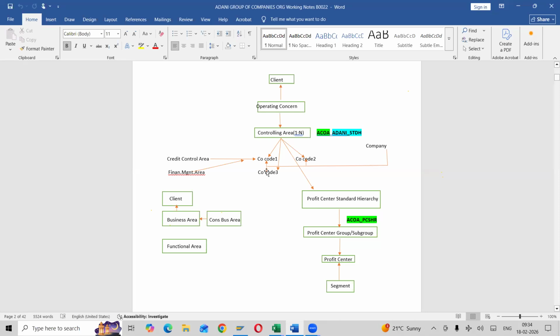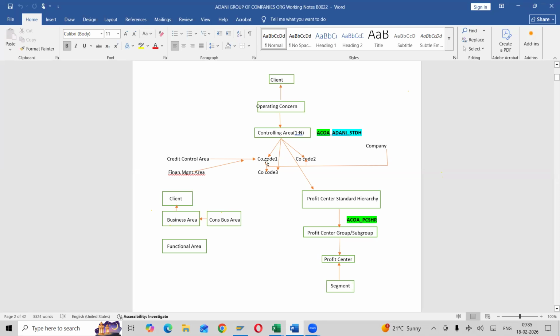Company codes will be linked to the controlling area, and the profit center will not link directly to company codes; it will be linked to your controlling area. So any company code can use this profit center. For example, I'm creating profit centers 100, 110, 120, 130. These can be used by any company code under this controlling area.